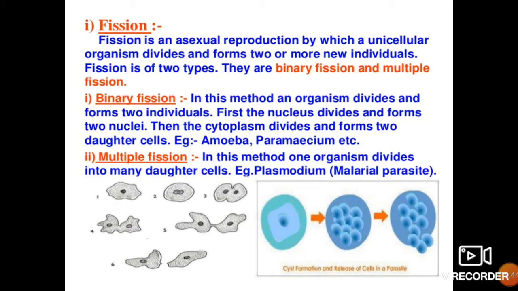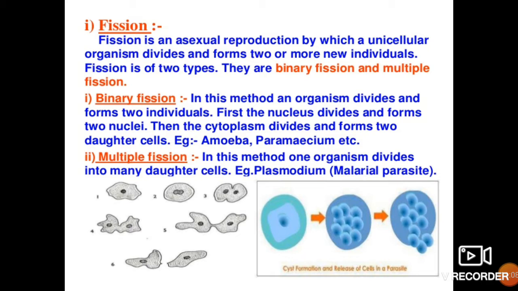Nucleus is also called karyon, so it is called karyokinesis, meaning nuclear division. Cytoplasmic division is called cytokinesis. So first karyokinesis will take place, then cytokinesis.